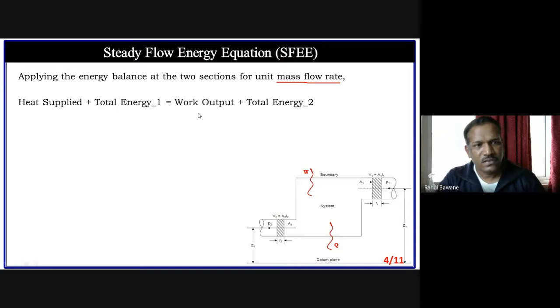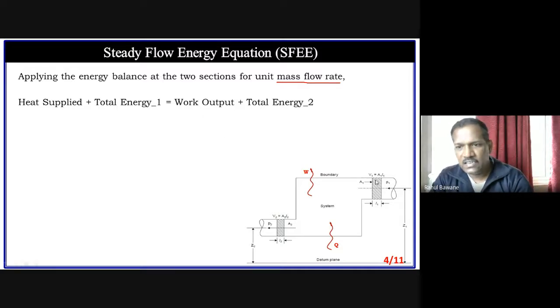The summation of all work and heat at the entry must be equal to the summation of all work and heat at the exit. So heat supplied Q plus total energy at section 1, that is the inlet, equals work output W plus total energy at the outlet, that is section 2.